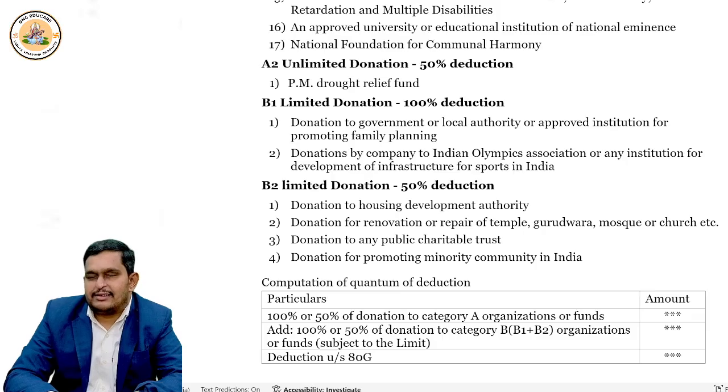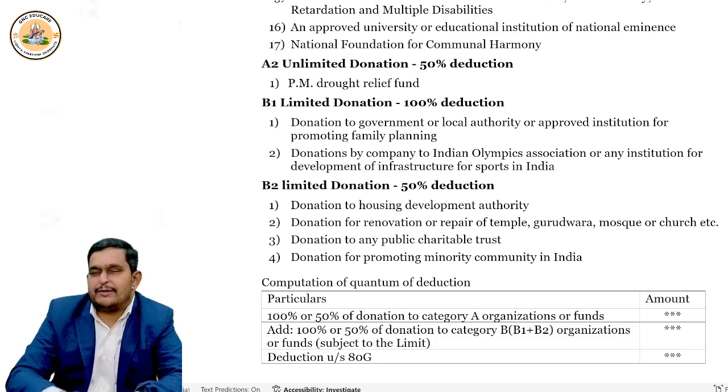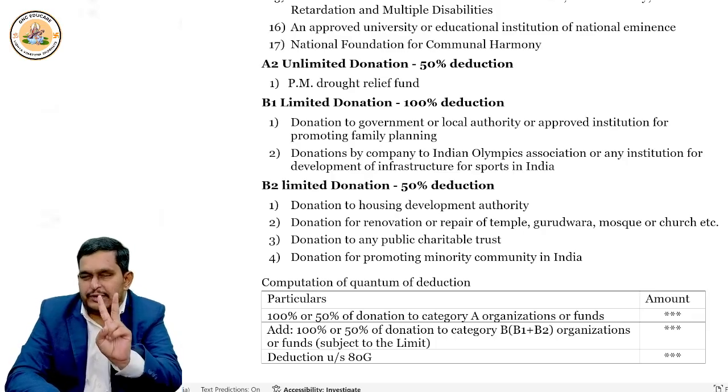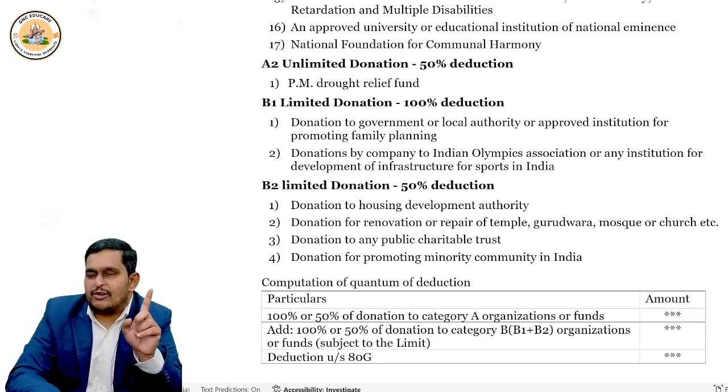Right? Next thing. Now what they said, 50% reduction they said with qualifying limit. Here four items are there. 100% deduction with qualifying limit, only two items. One, central government, state government, local authority or any institution engaged in promotion of family planning in India. To them you are giving donation. Second, company giving donation to Indian Olympic Association or institution working in the development of infrastructure of sports in India. Only these two items in 100% deduction, restricted by a qualifying limit.